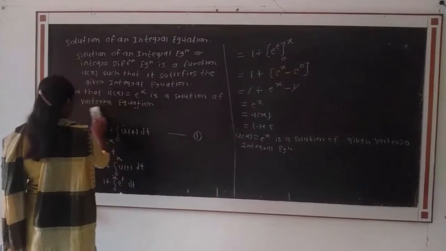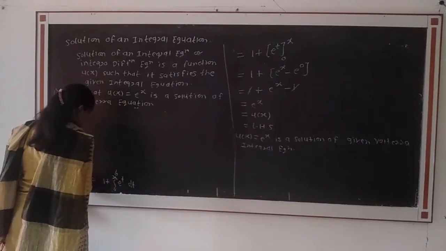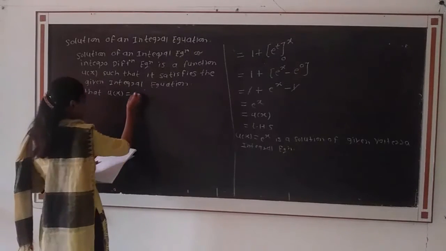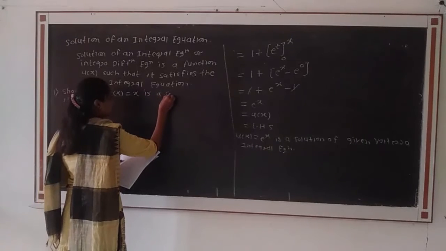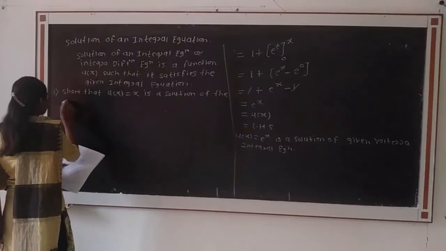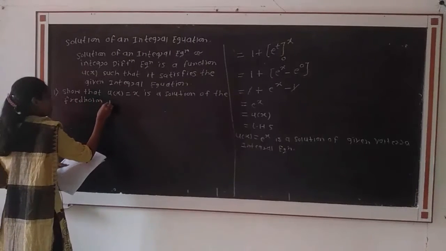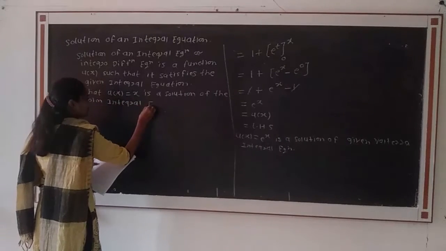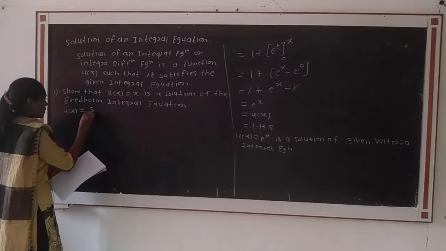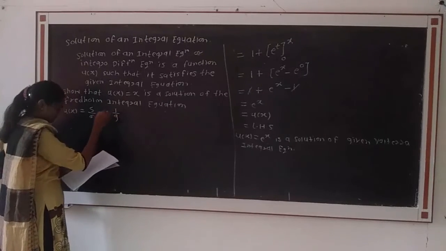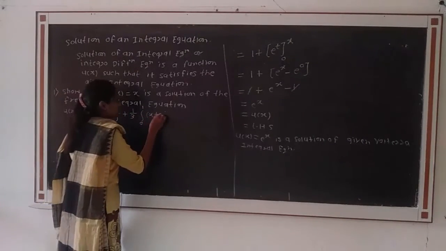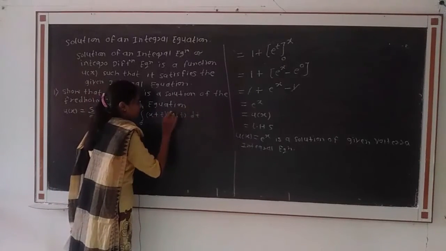Then next example: show that u of x is equal to x is a solution of the Fredholm integral equation u of x is equal to 5 divided by 6 into x minus 1 by 9 plus 1 by 3 integration from 0 to 1 of x plus t into u of t dt.